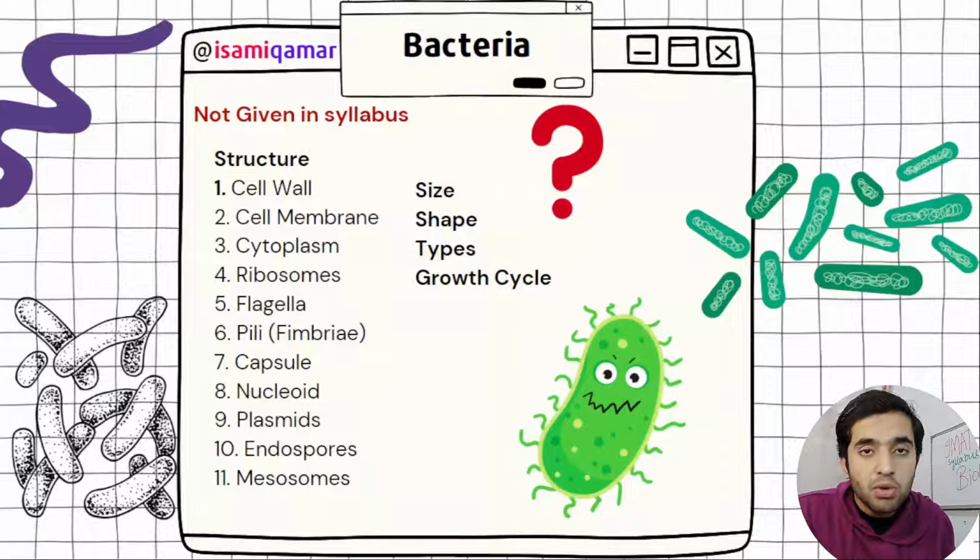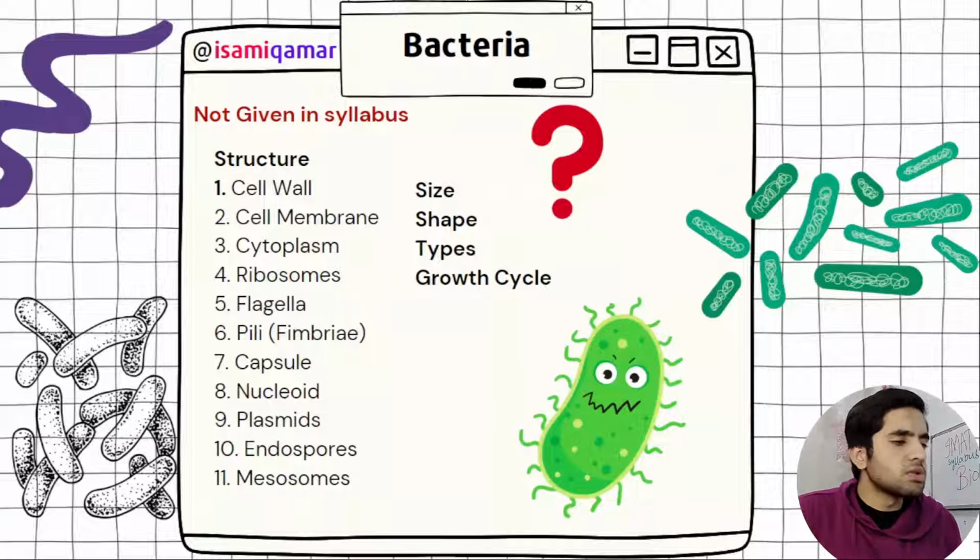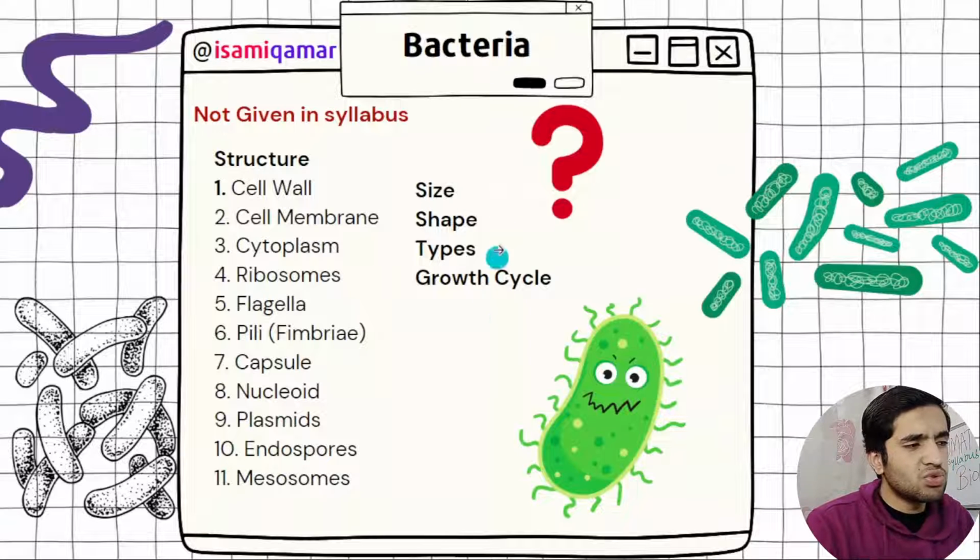So mesosomes are involved in energy production. They produce the energy currency, and mesosomes are also involved in cell replication, DNA replication, all that stuff, and transport across the membrane. Okay, these are the things you need to know.